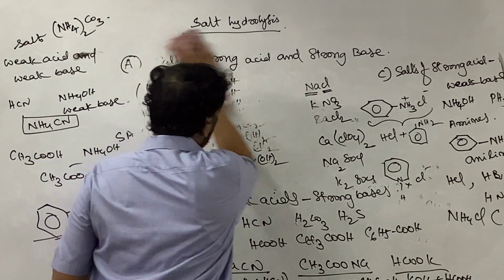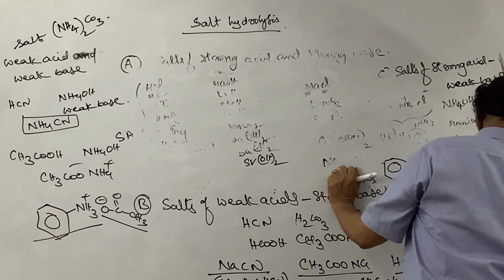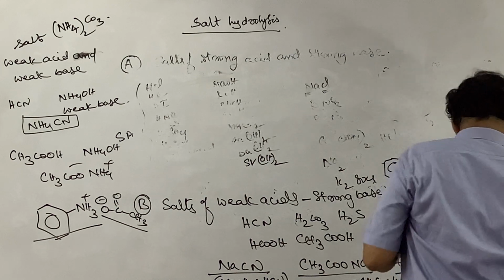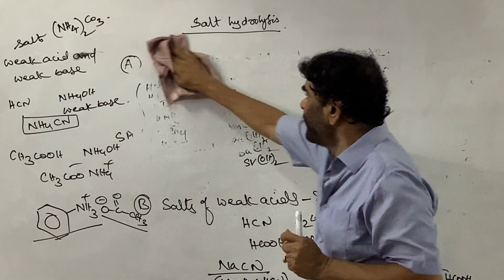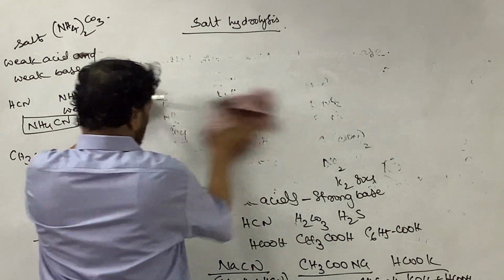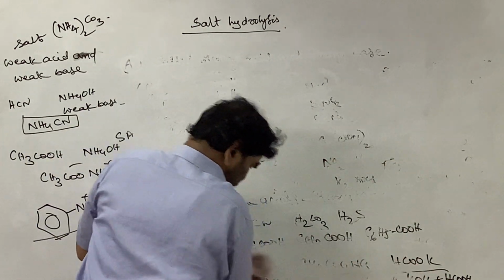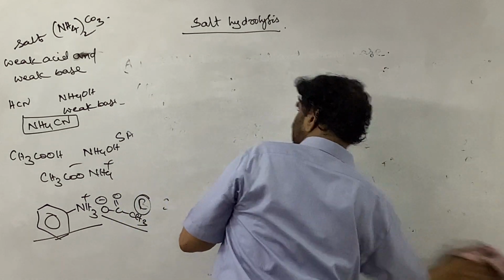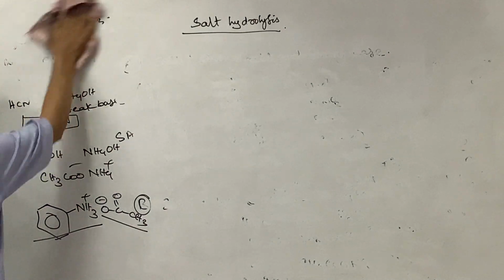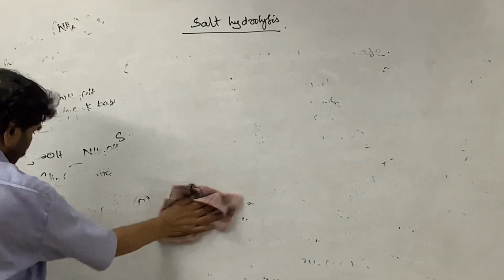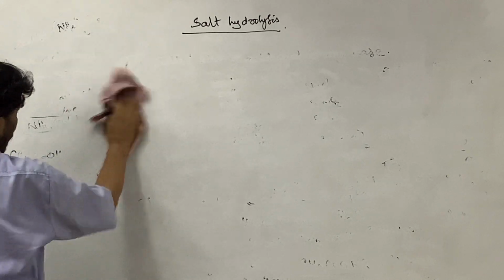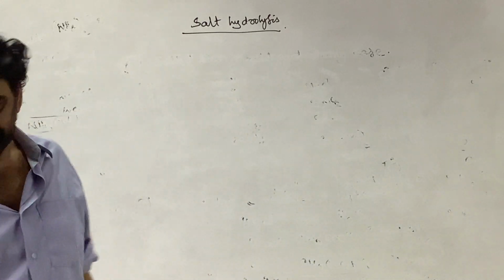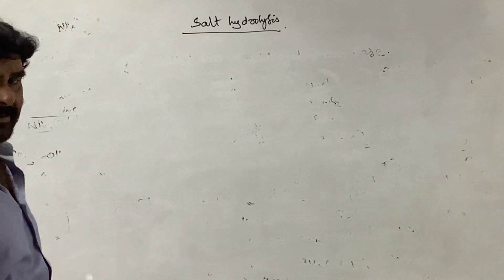Now what do we have to consider? What is the new term we are using? Hydrolysis of salts. See, an acid is acidic, its pH is less than 7. A base gives a basic solution and shows basic properties, containing more OH minus ions.